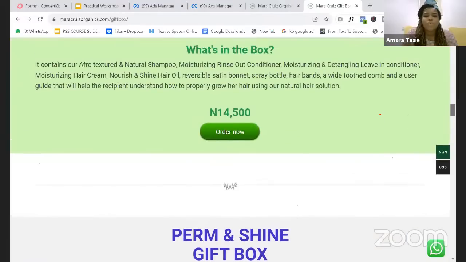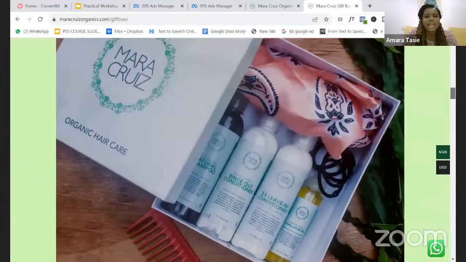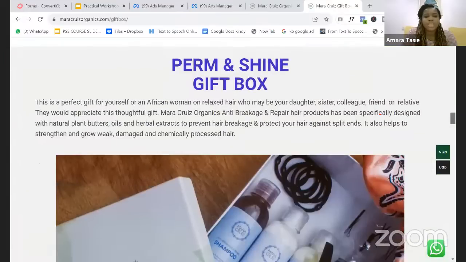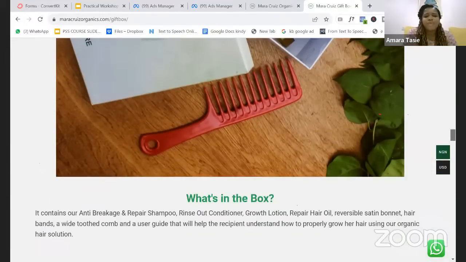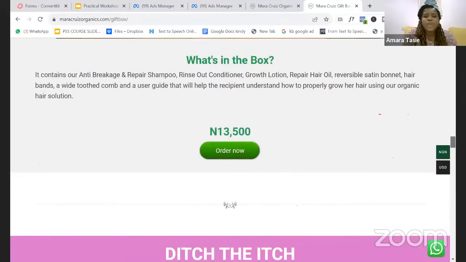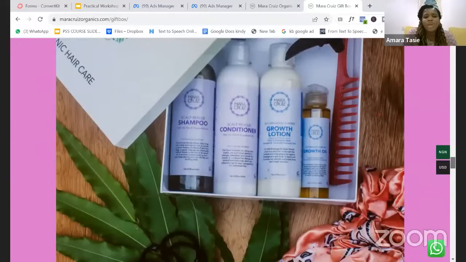So you can see this one, when we did a campaign on it, it did so excellently well. And the sweet thing about putting together a gift box is that it is different from the normal products that you offer. And when you're able to put together your gift box, the average order amount will be high.